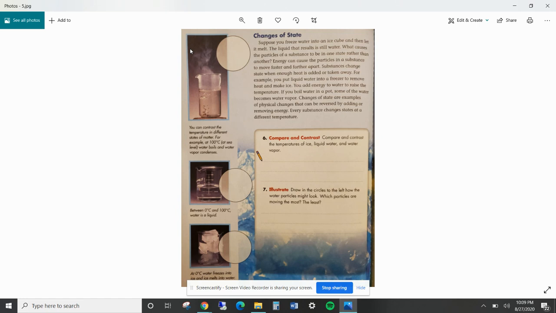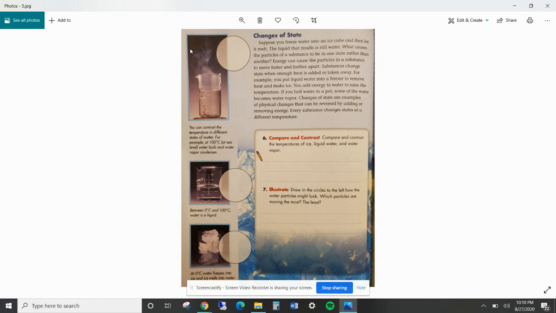What causes the particles of a substance to be in one state rather than another? Energy can cause the particles in a substance to move faster and farther apart. Substances change state when enough heat is added or taken away. For example, if you put liquid water into the freezer to remove the heat and make ice, you remove energy. If you add energy to water to raise the temperature and boil the water in a pot, some of the water becomes water vapor. Changes of state are examples of physical changes that can be reversed by adding or removing energy.